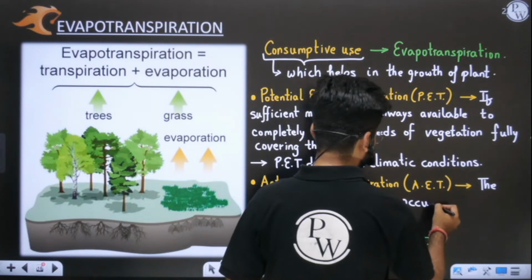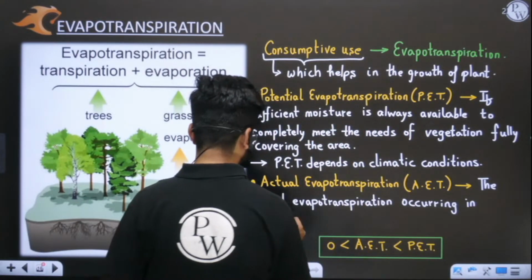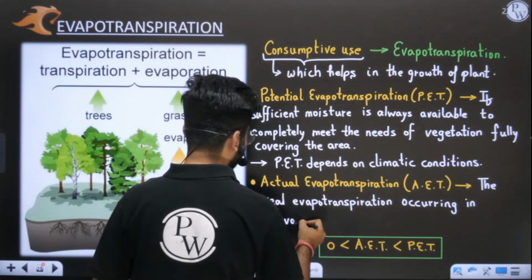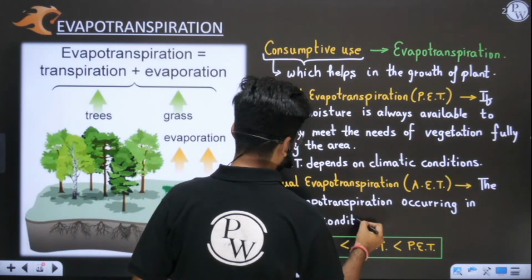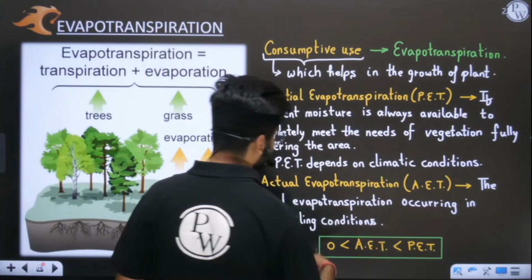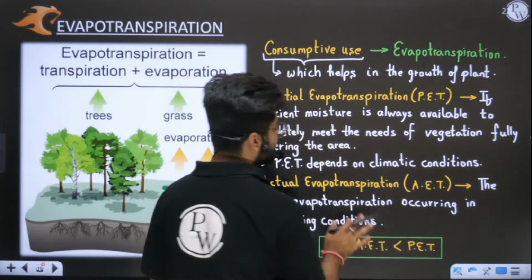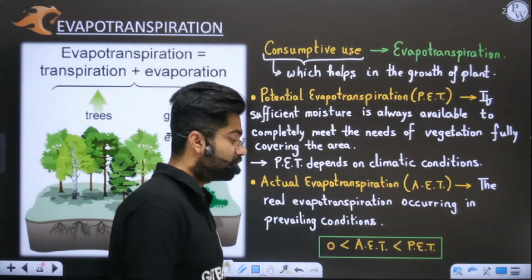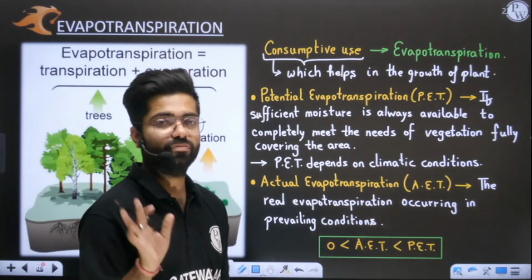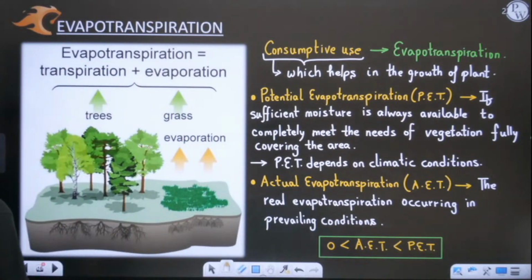The real evapotranspiration which is occurring in prevailing actual conditions, when water is less, is known as actual evapotranspiration. So actual evapotranspiration will always be less than PET and the minimum value is 0. When actual evapotranspiration is 0, drought will happen and you will see all crops dying. That is obviously the extreme case, and we are not interested in that one. I hope this is clear to you.